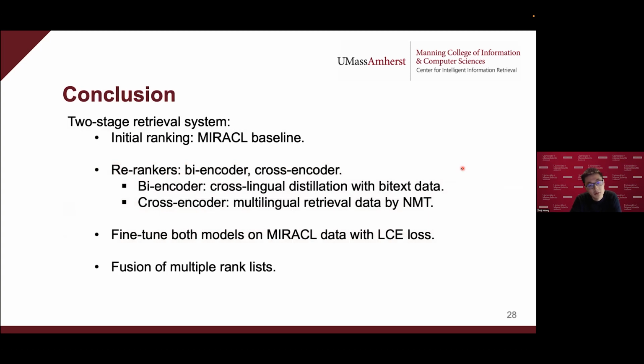So our approach to the Miracle challenge is a two-stage retrieval system. We take the baseline from the Miracle project as the initial ranking step and build two neural re-rankers. The first model is a bi-encoder re-ranker on which we apply a cross-lingual distillation technique to transfer knowledge from English to the target language. And the second model is a cross-encoder re-ranker trained on multilingual retrieval data generated by neural machine translation. And then we further fine-tune both models using Miracle training data and fuse multiple rank lists to obtain the final result.